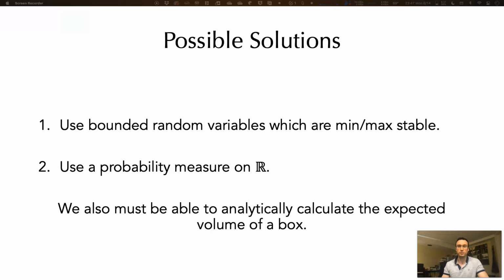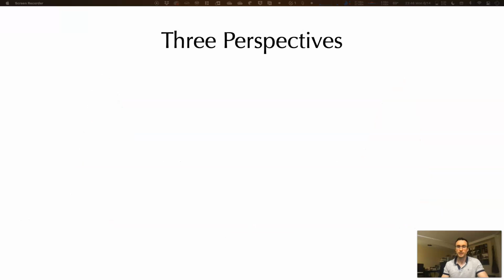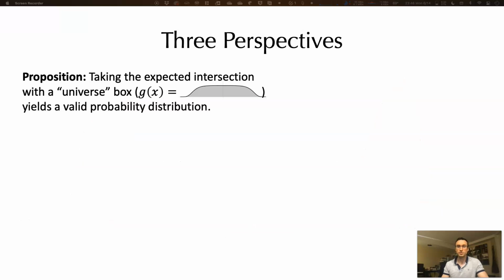However, for any solution, we must also be able to analytically calculate the expected volume of a box. Ensuring that the expected volume is computationally tractable is most easily accomplished by taking the universe itself to be represented as a Gumbel box, since we already know we can compute the expected volume of the intersection of Gumbel boxes. In our work, we prove that this simple solution does in fact yield a valid probability model, rectifying the previous issues when interpreting the Gumbel box model probabilistically.